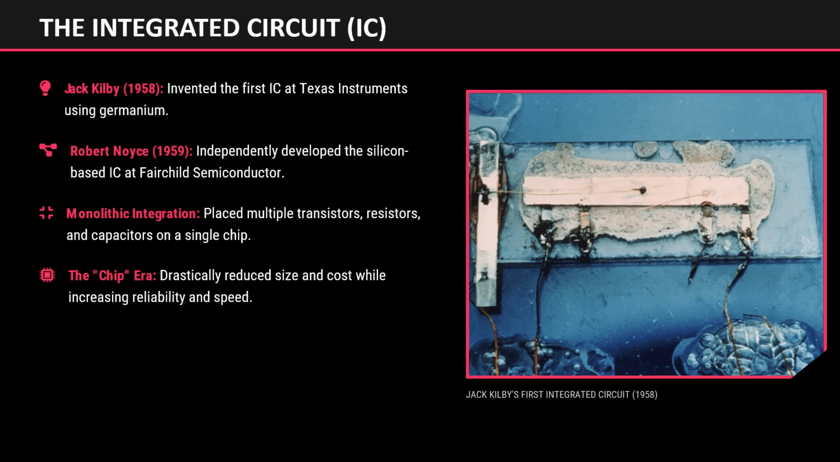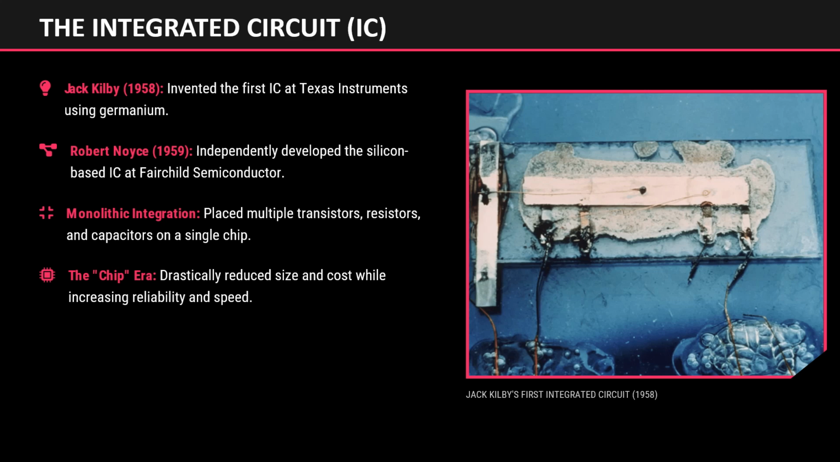The key innovation of integrated circuits was monolithic integration, where multiple electronic components such as transistors, resistors, and capacitors were fabricated on a single silicon chip. This breakthrough led to smaller circuit sizes, increased processing speed, reduced manufacturing cost, and improved reliability. The integrated circuit marked the beginning of the modern semiconductor chip era.